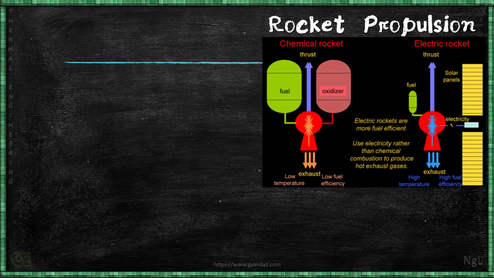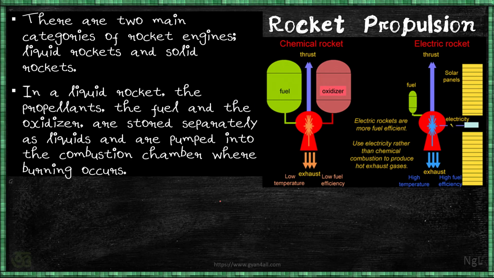Now, rocket propulsion is a vast subject itself, so we have to know just what rocket propulsion is and what the basic principle is. Basically there are two categories of rocket engines. One is liquid rockets, also called chemical reaction rockets, and another is solid rockets, in solid form.